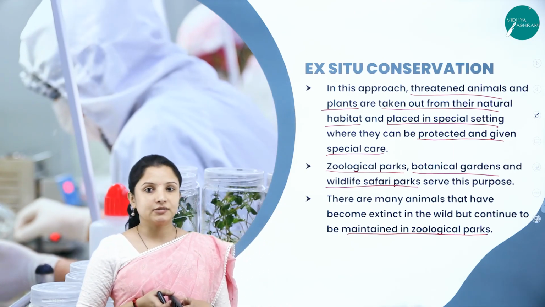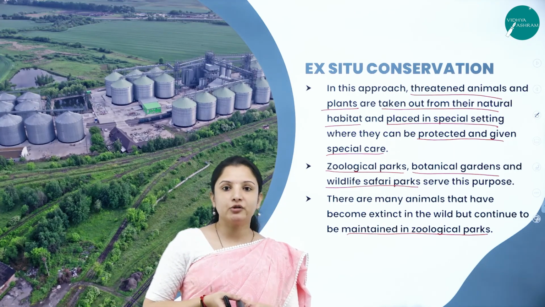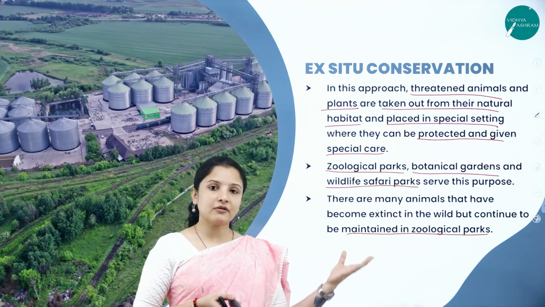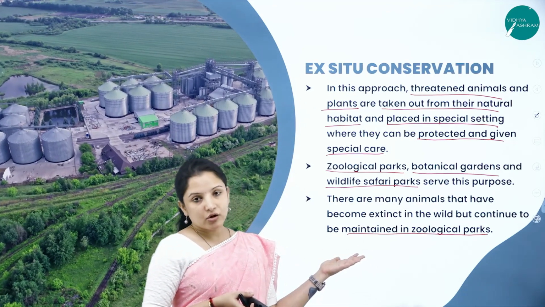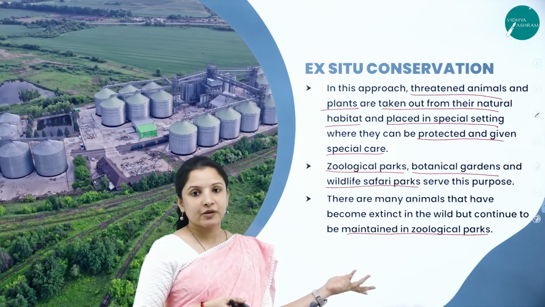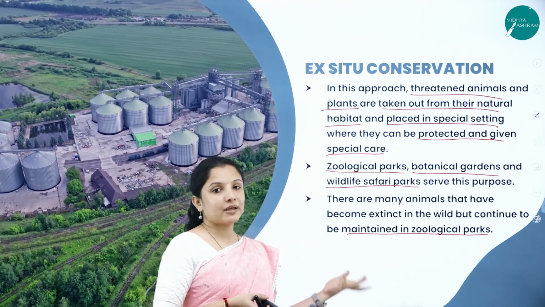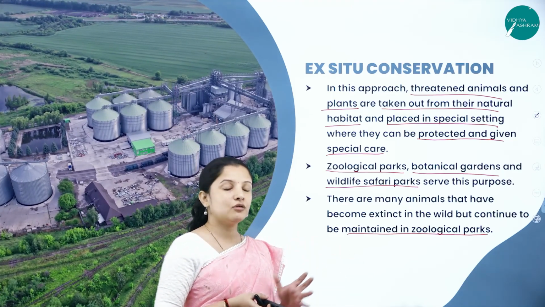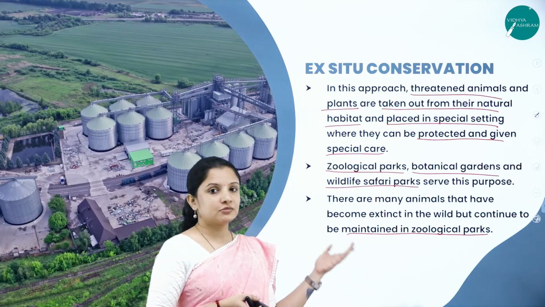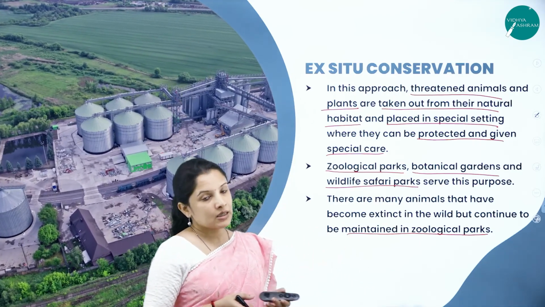White tigers, for example, are nothing but albino tigers, which are very rare. You can't find them in the forest, but in the zoological parks you can find them. The white peacocks, albino peacocks, or there are many species of birds and animals also that you cannot find in the natural forest, but you can find them in the zoological parks.